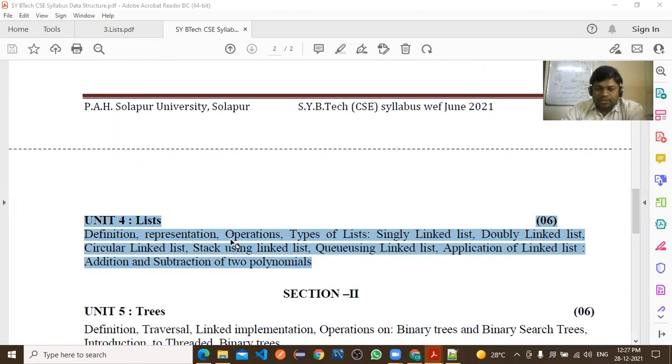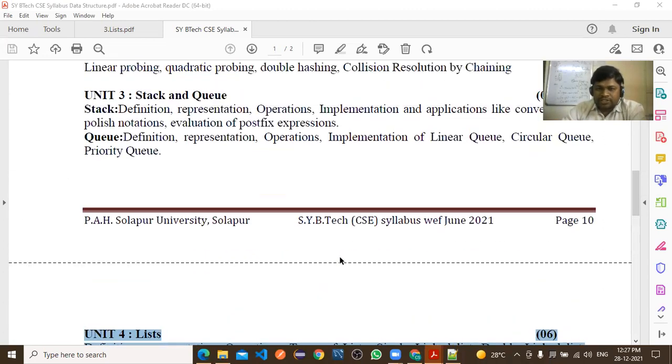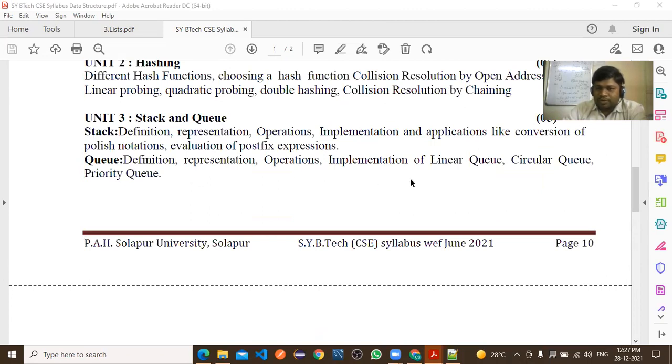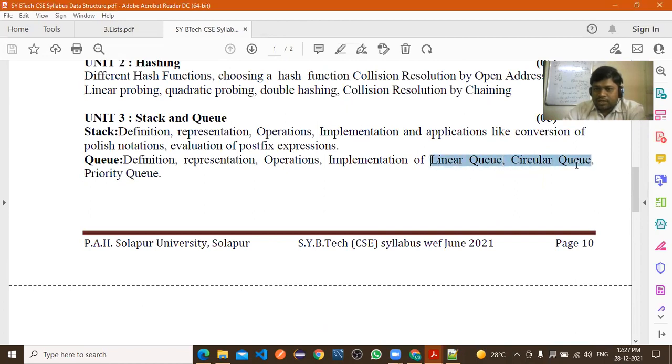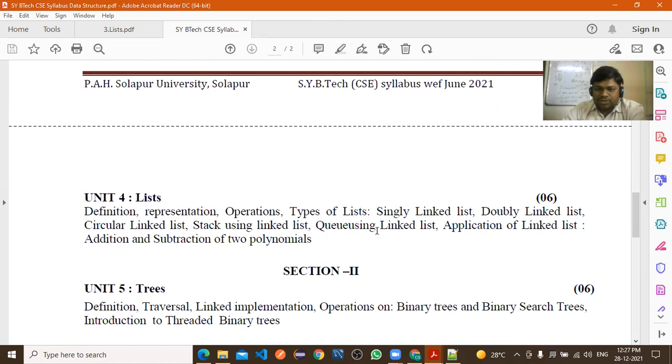After that, sorry, stack you have implemented. And the next part, queue data structure, all of you have completed the implementation part. So from my side I have explained all the parts, linear and circular also. Okay, linear and circular both.